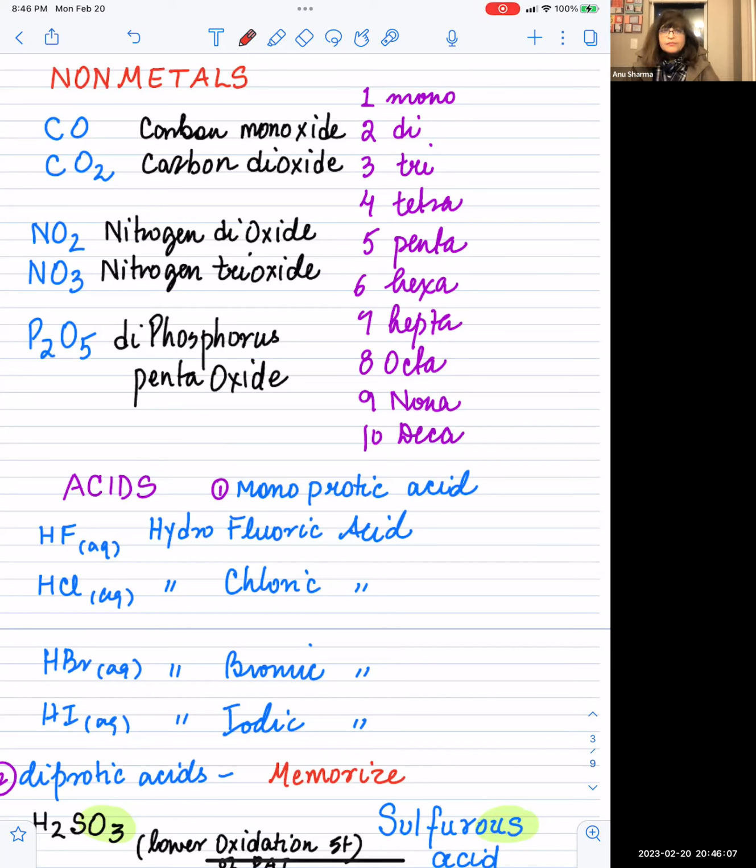So when we have carbon with 1 oxygen versus carbon with 2 oxygen, with 1 oxygen, it's carbon monoxide. With 2 oxygen, it's carbon dioxide. When nitrogen combines with 2 oxygen, it's nitrogen dioxide. With 3 oxygens, it's nitrogen trioxide. Now, on the other hand, P2O5. So here we are going to call it diphosphorus pentaoxide. Okay, so that's the name of these nonmetals.